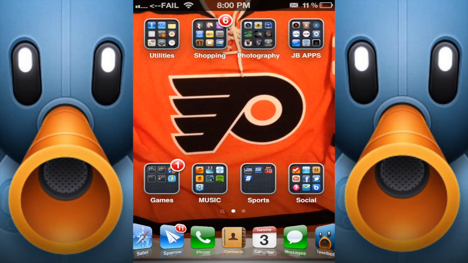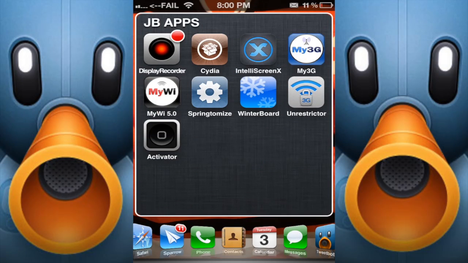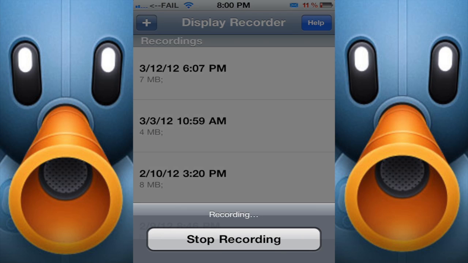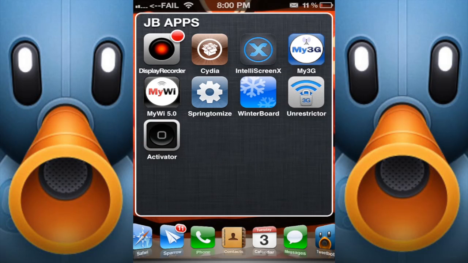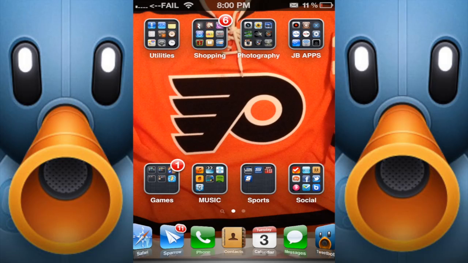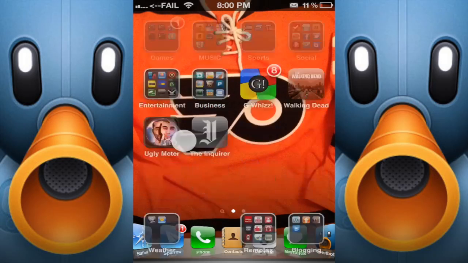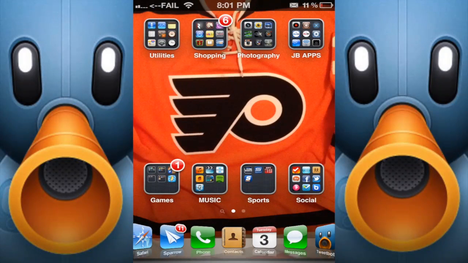The application that I'm using to do this presentation with you is called Display Recorder, which is right here. And see, it's recording right now. That is available through Cydia. I'm not quite sure how much it was, but I can put the information down below in the description bar. But it's one of the things I like about jailbreaking. One of the applications that I'm going to use to show you guys some different things that I have on there, Ugly Meter, that app is hilarious, by the way.